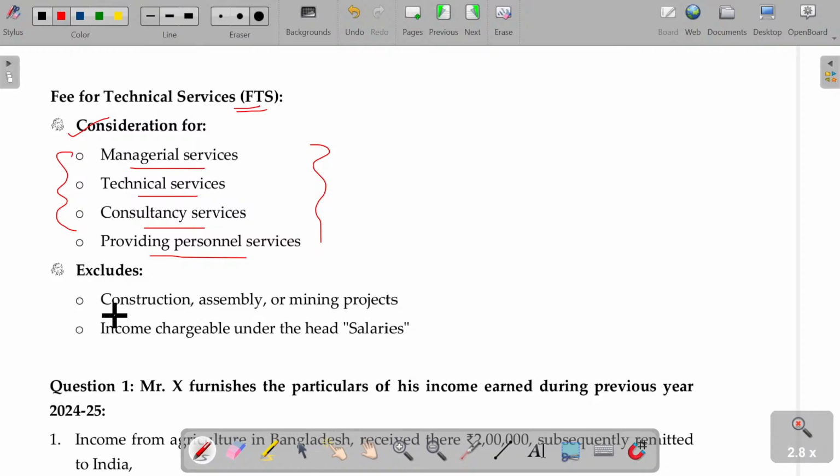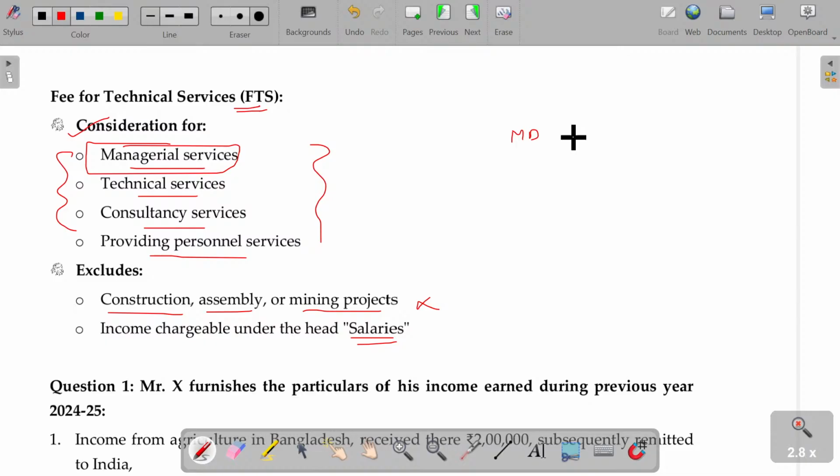But any fee payable for technical services related to construction, assembly, or mining projects is not considered as technical services. Even sometimes, managerial services payable, which is chargeable as salary, will not be considered as fee for technical services.